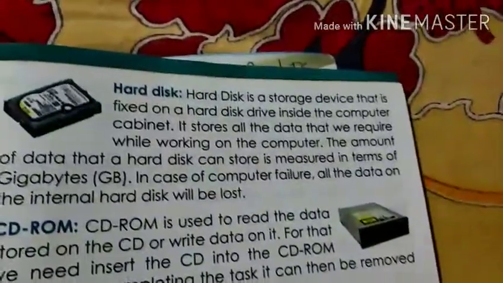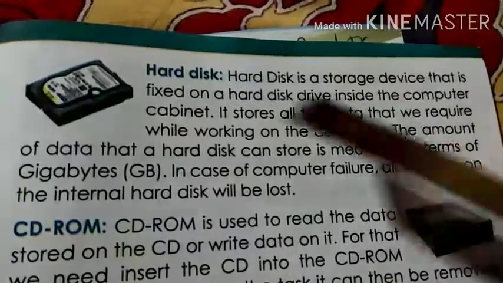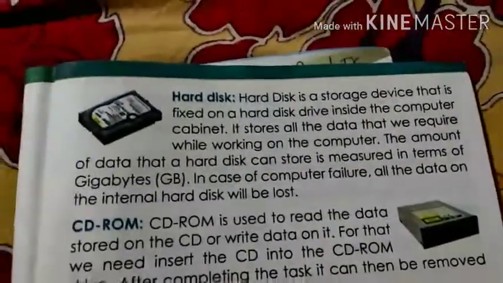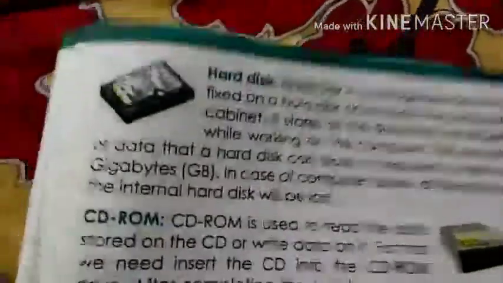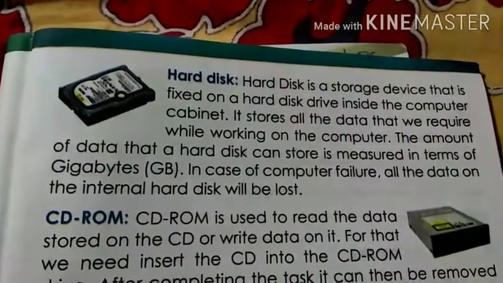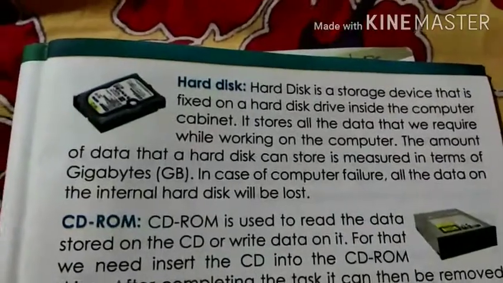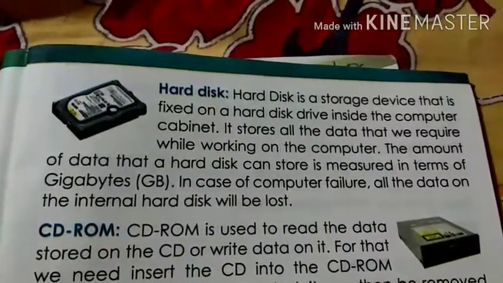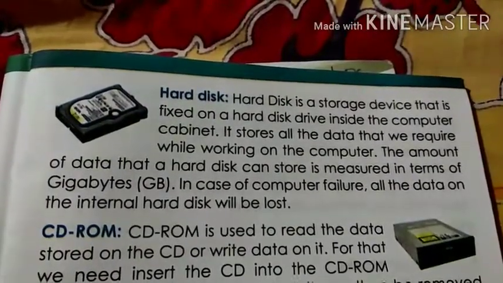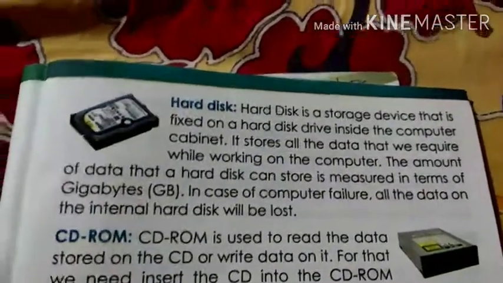Hard disk is a storage device that is fixed on a hard disk drive inside the computer cabinet. So hard disk is again a storage device, right? It is a storage device because we are learning storage devices. It is placed inside the cabinet. Cabinet means what? CPU. It stores all the data that we require while working on the computer. So whatever data we require for working on the computer, it stores it.